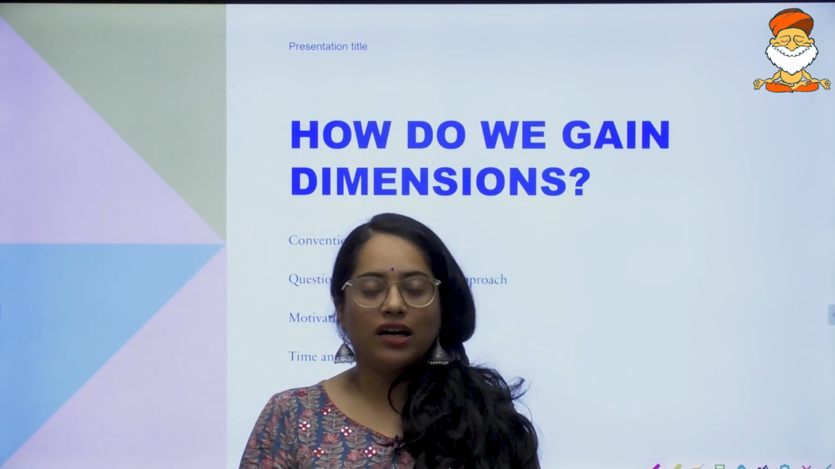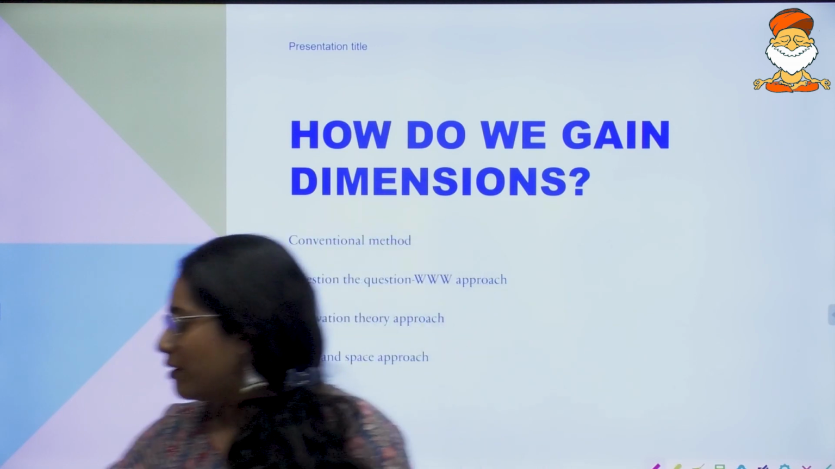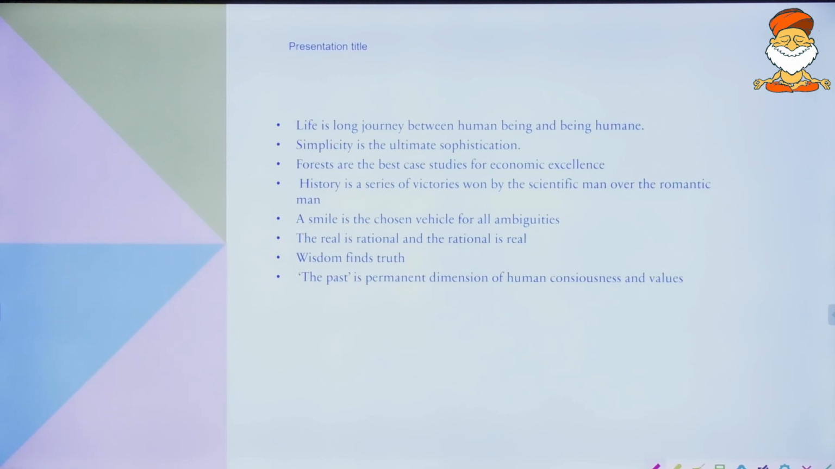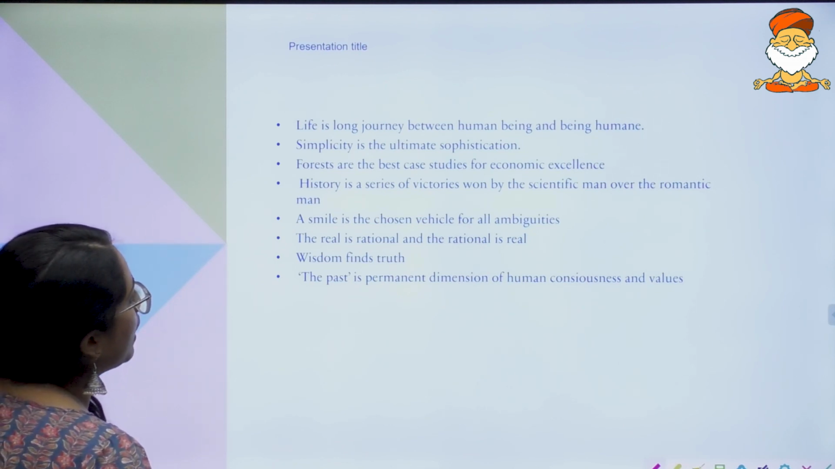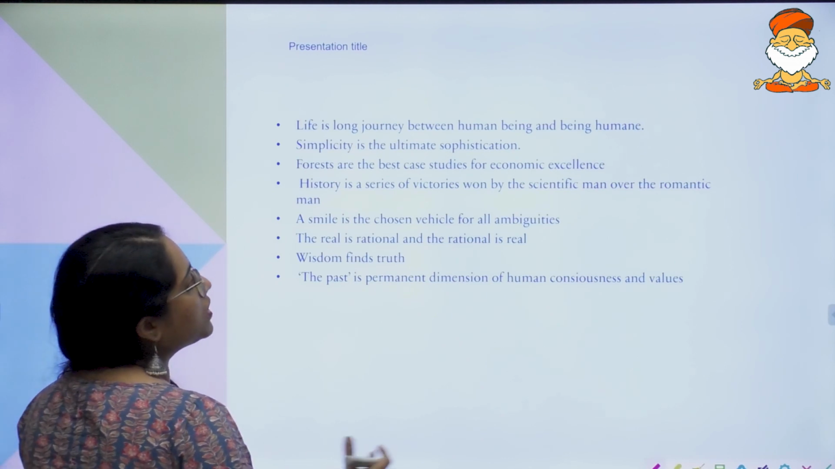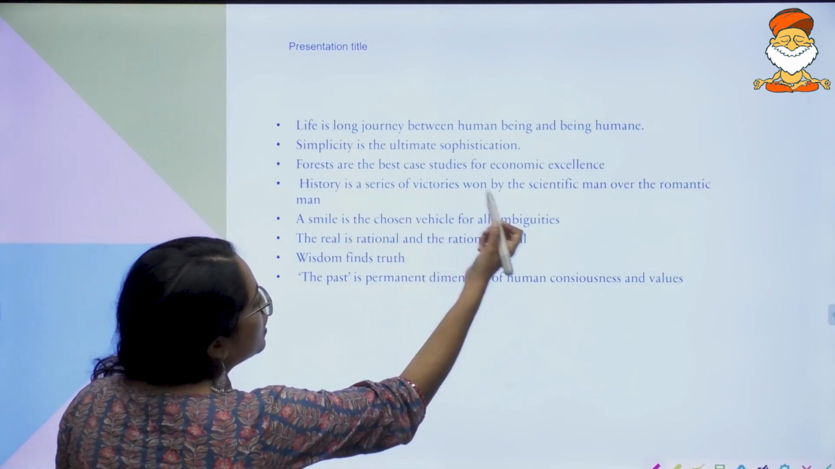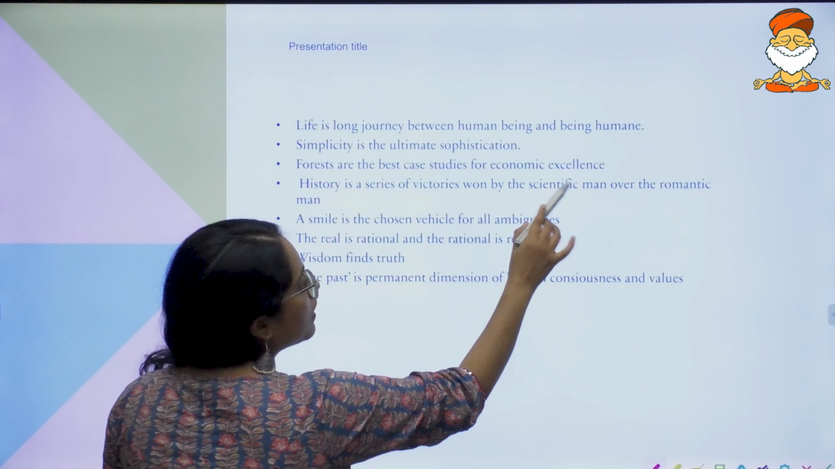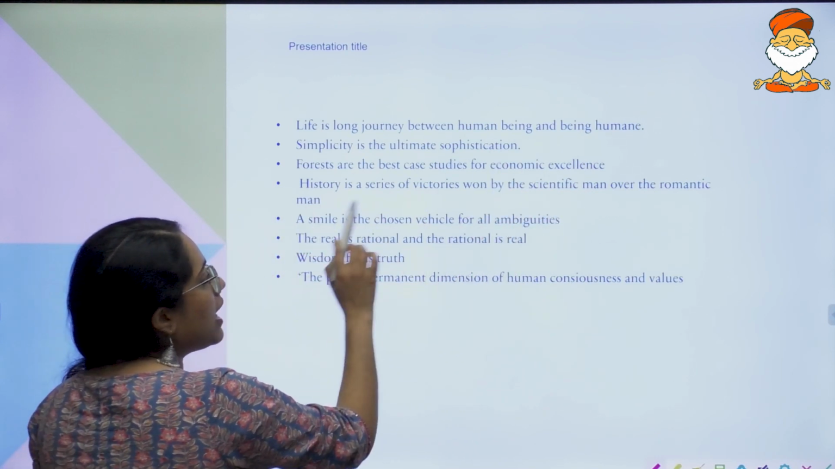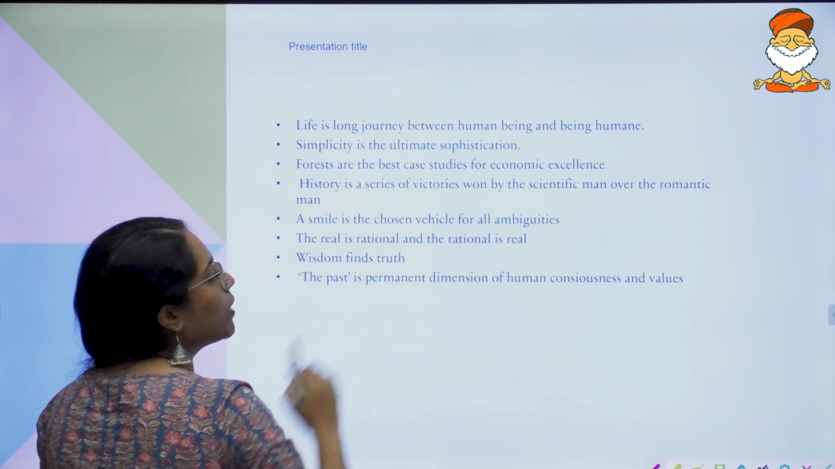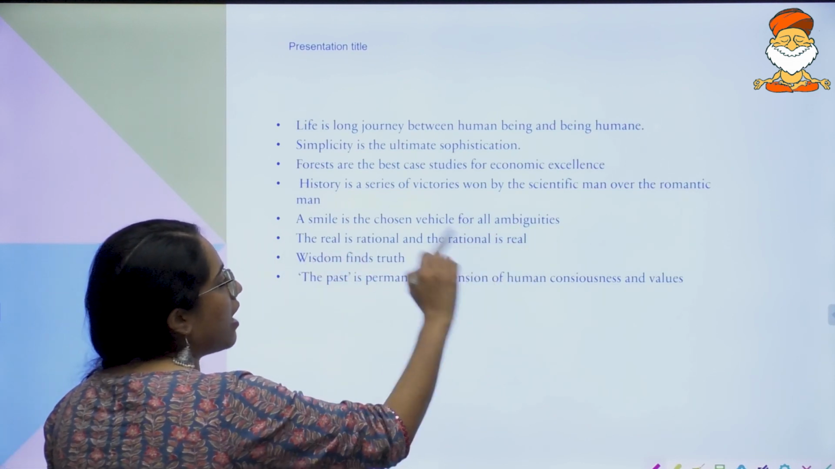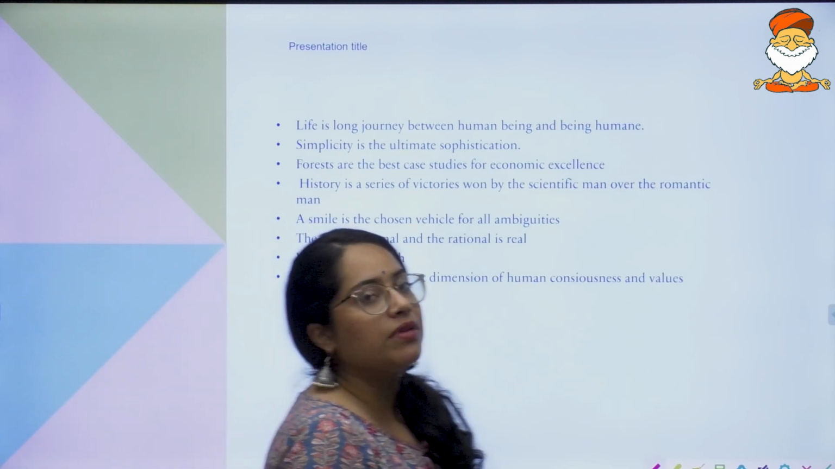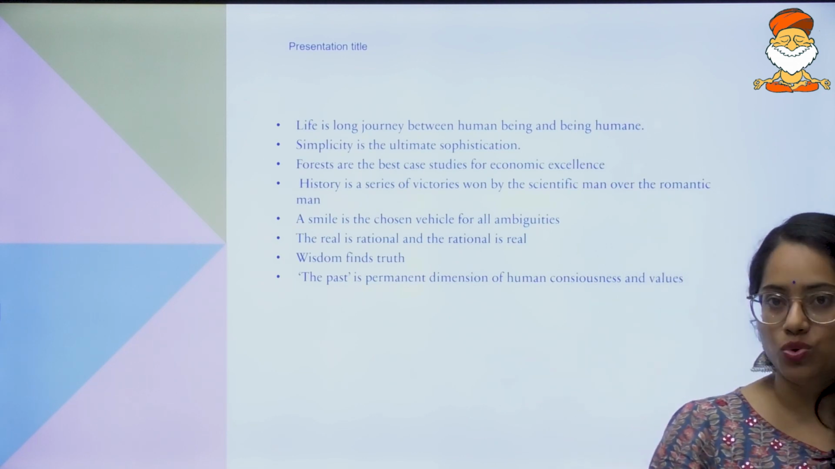I know a lot of you are gaining dimensions when, for example, I put in some topics over here. Let's just have that. There is this topic: life is a long journey between human being and being humane. Simplicity is the ultimate sophistication. Forests are the best case studies for economic excellence. History is a series of victories won by the scientific man over the romantic man. A smile is the chosen vehicle for all ambiguities. The real is rational and the rational is real. Wisdom finds truth. The past is a permanent dimension of human consciousness and values.